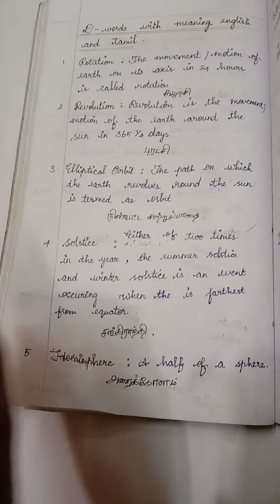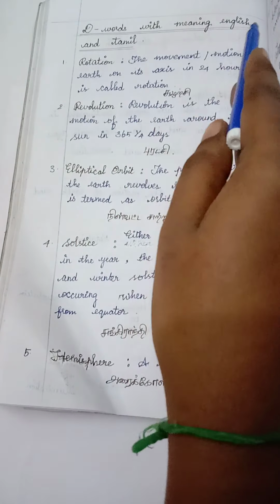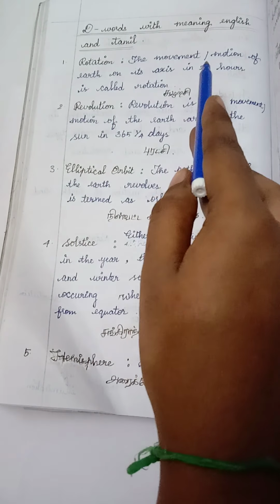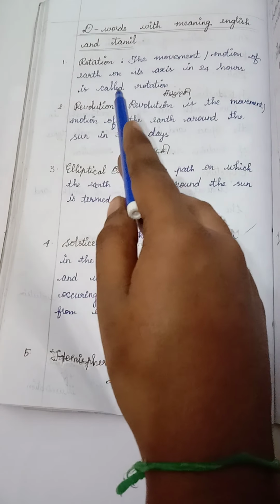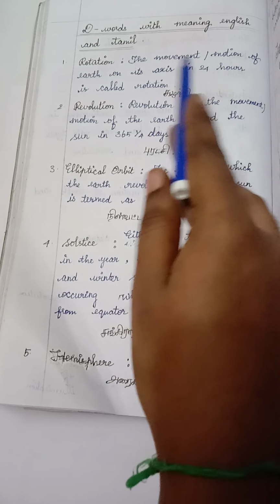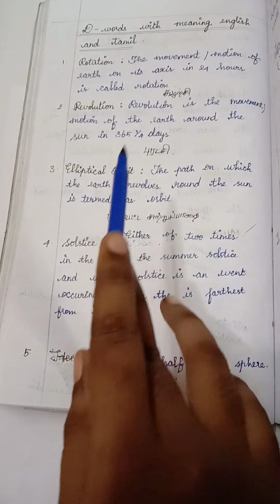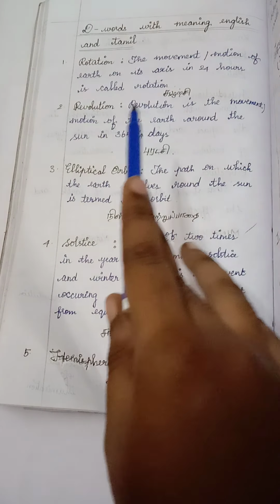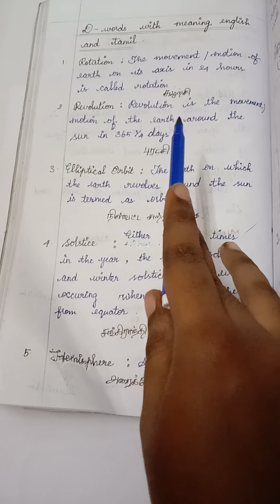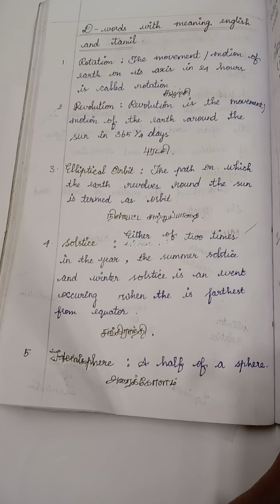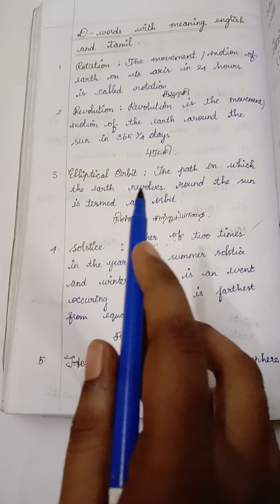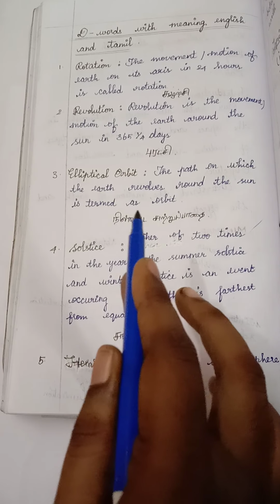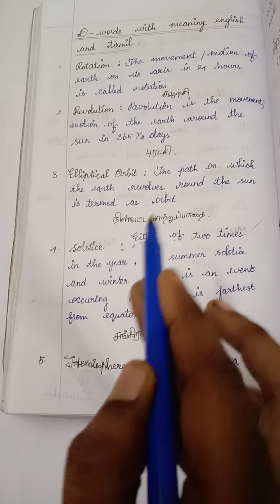The difficult words with meaning in English and Tamil. Rotation: the movement or motion of the earth on its axis in 24 hours is called rotation. Revolution: the movement of the earth around the sun in 365 1/4 days. Elliptical orbit: the path on which the earth revolves around the sun is termed an orbit.